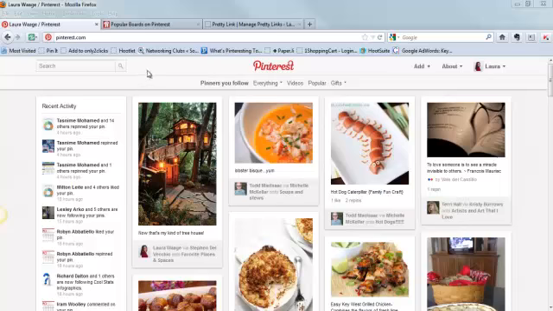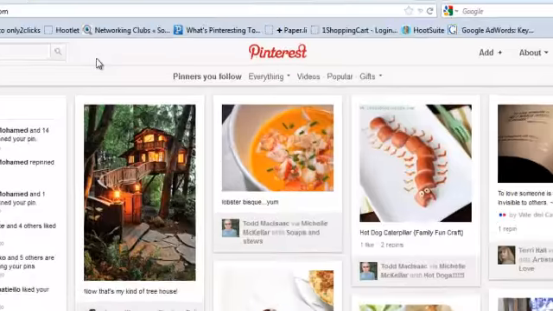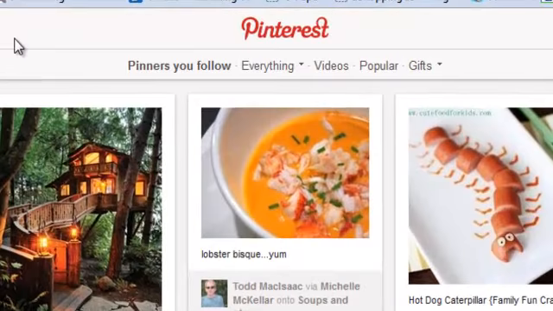Now, at the moment, we're actually viewing the pins of the pinners that I currently follow. And you can see how the pinners you follow link, right here, is bold, letting us know that's the page we're currently on.